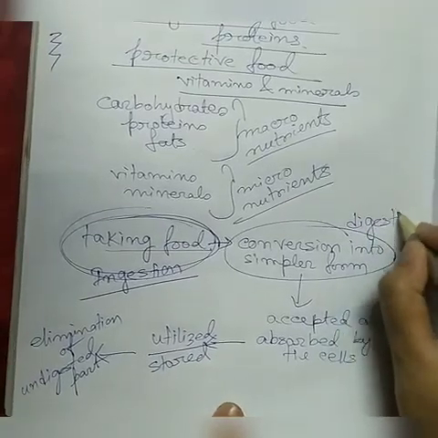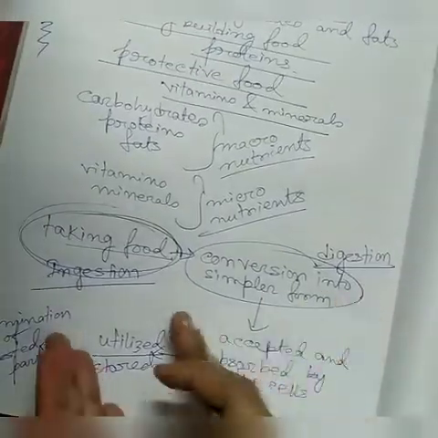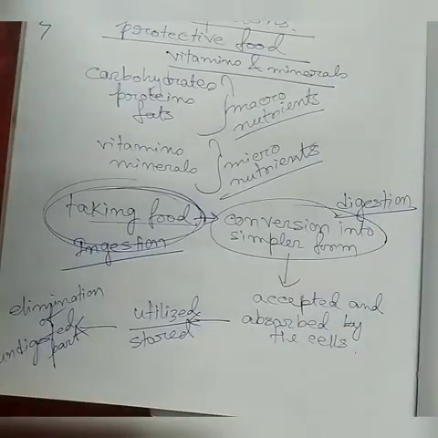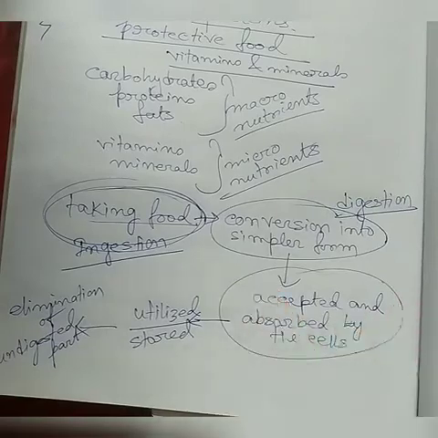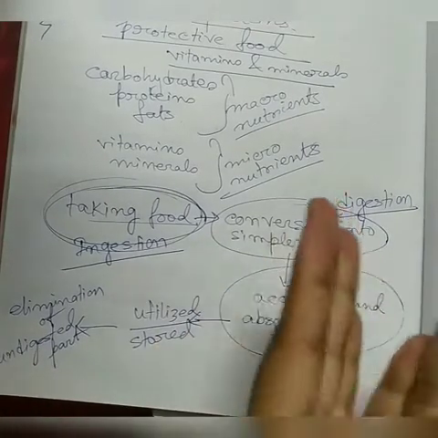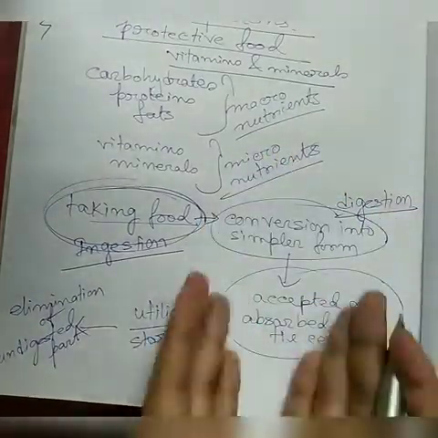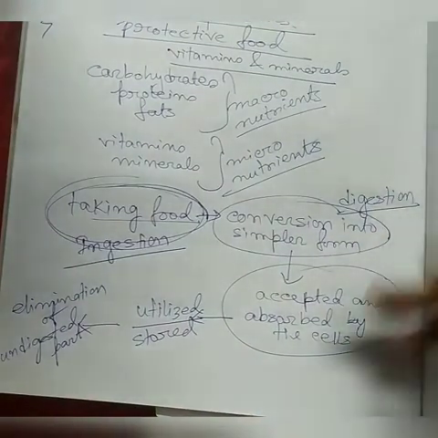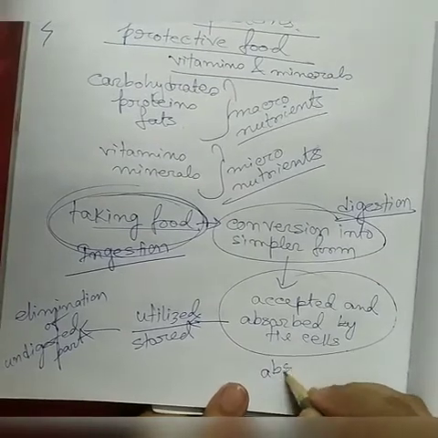Digestion is the second step of nutrition. Next is absorption: the digested food is absorbed into the bloodstream so that it can reach the body cells. This part is known as absorption.